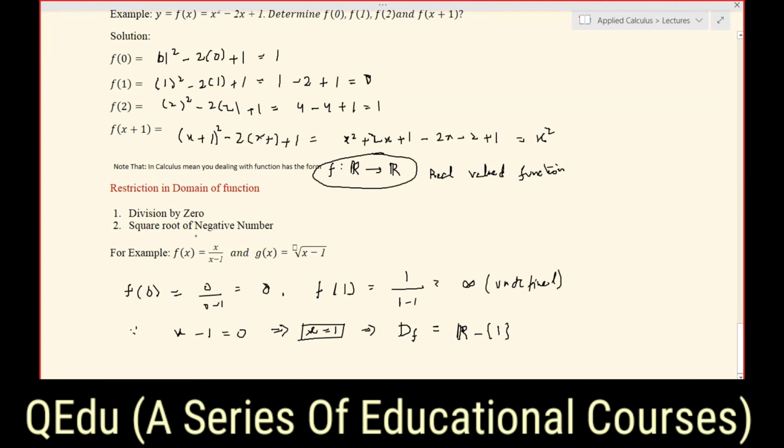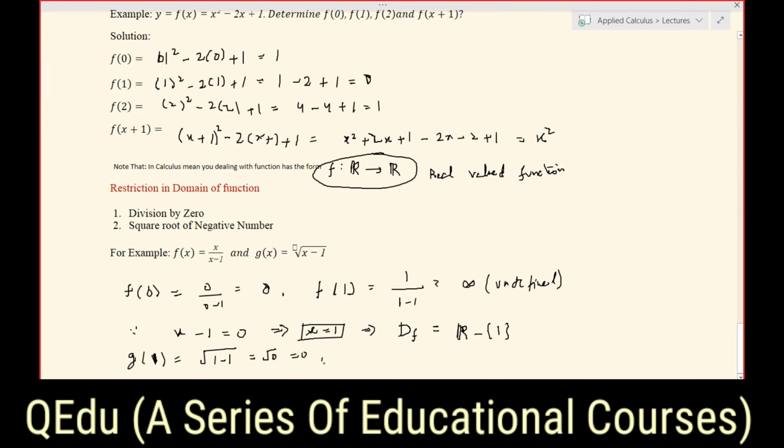Similarly, the second is the square root of a negative number. If you take the example of the function g, once again if I ask you to compute the value of this function at 1, you can compute using 1 minus 1, and this will give you square root of 0, and there is 0.